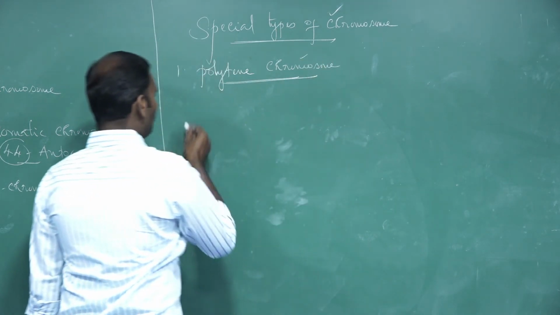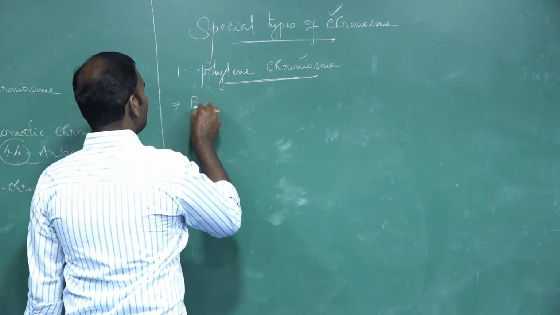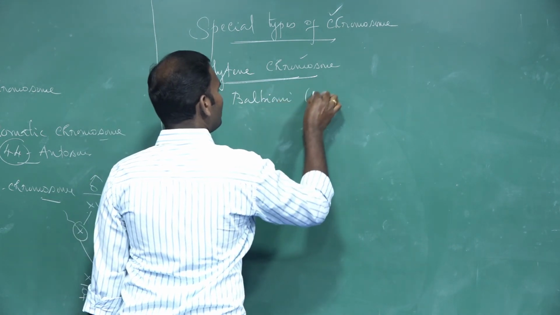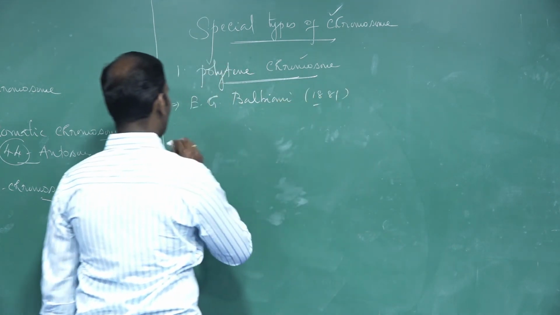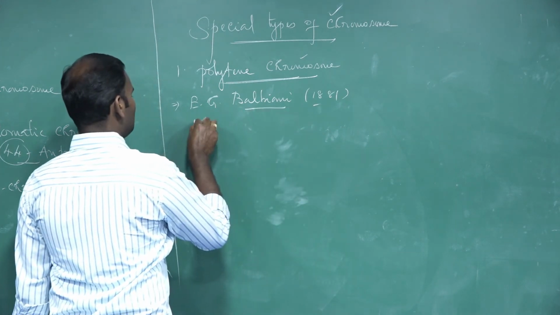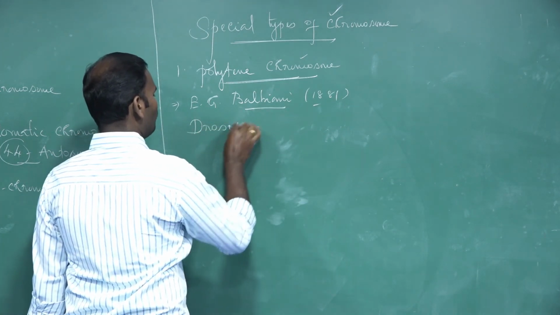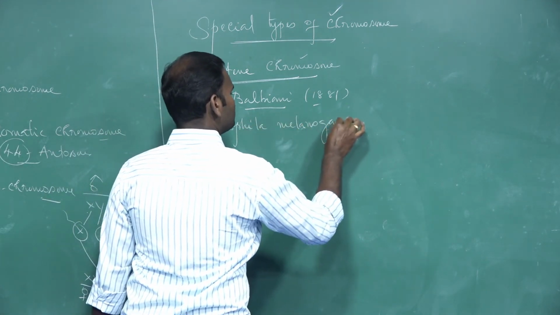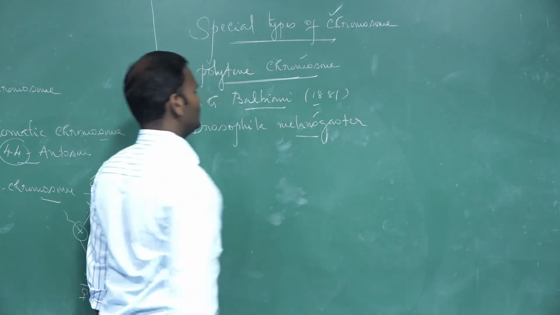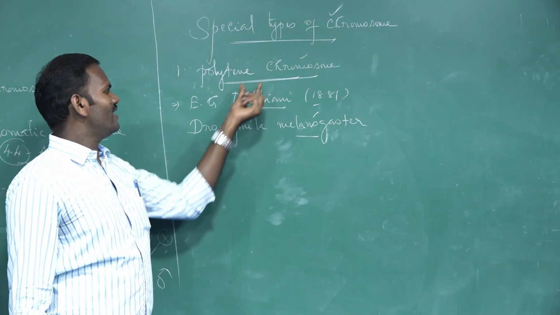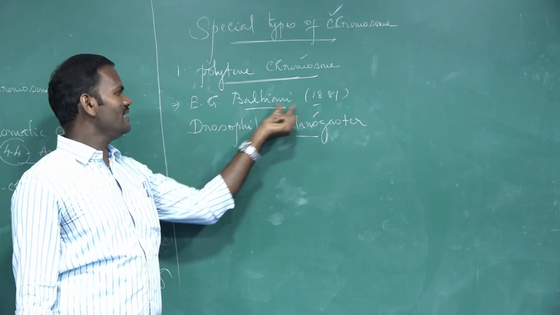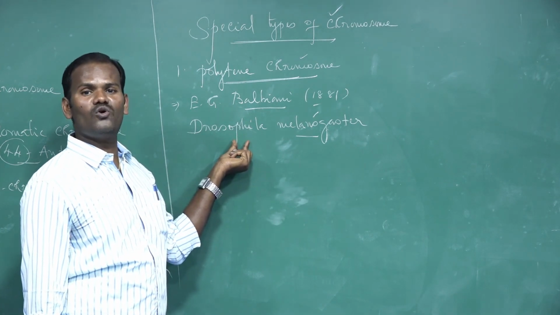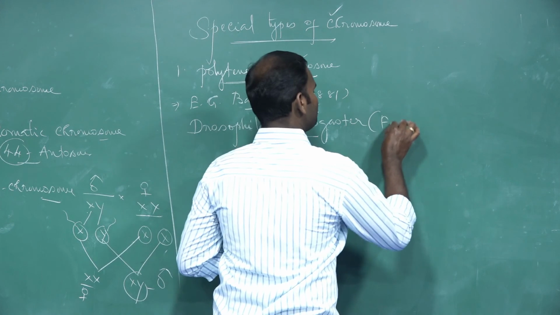The polytene chromosome was first observed by E.G. Balbiani in the year 1881 in Drosophila melanogaster, the fruit fly. Remember, polytene chromosomes were first observed by E.G. Balbiani in 1881 in the salivary glands of Drosophila melanogaster. It is nothing but the fruit fly.